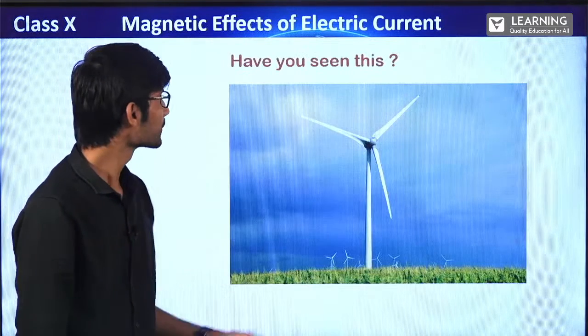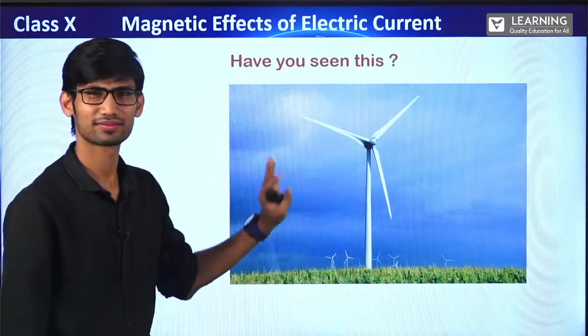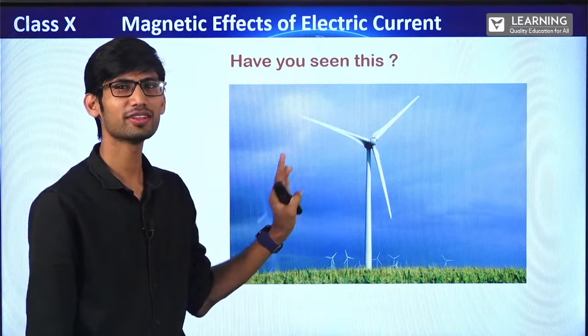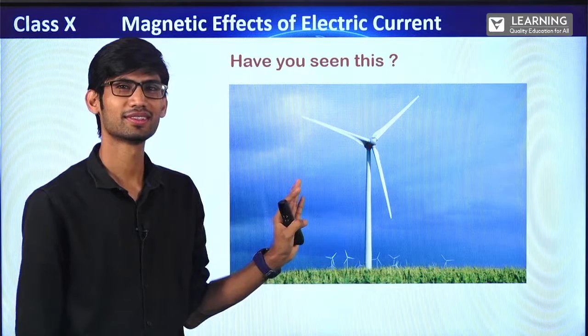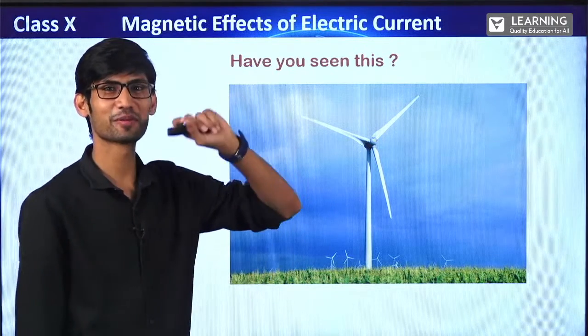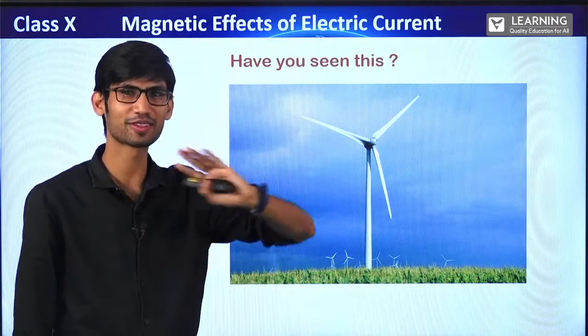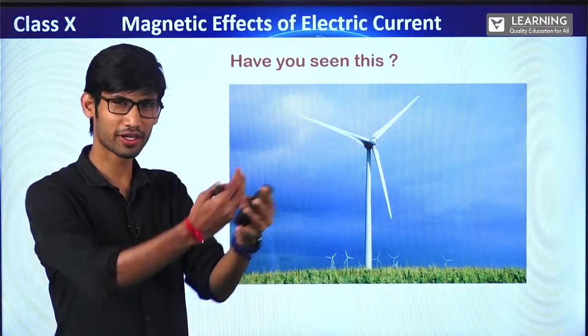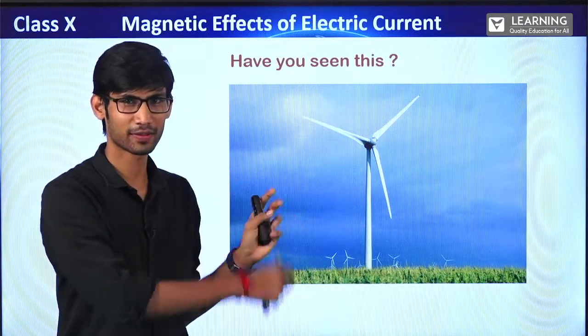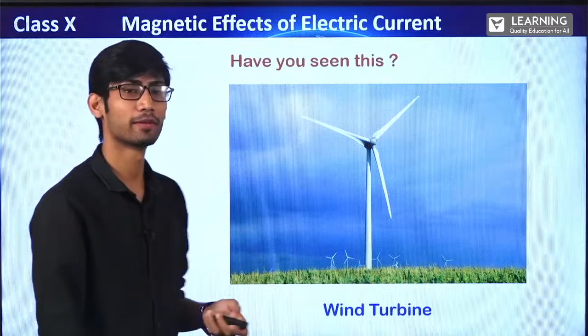Okay, before that, have you seen this? What is this? While traveling in train, maybe you might have seen, right? While going somewhere in the bigger fields, you might have seen this, correct? This is basically a wind turbine.